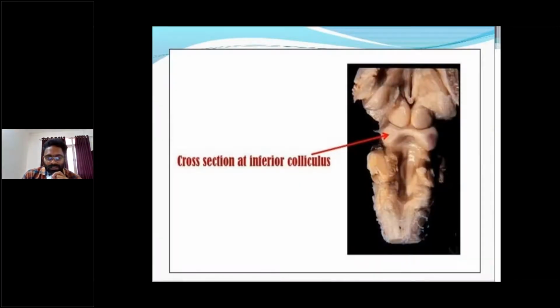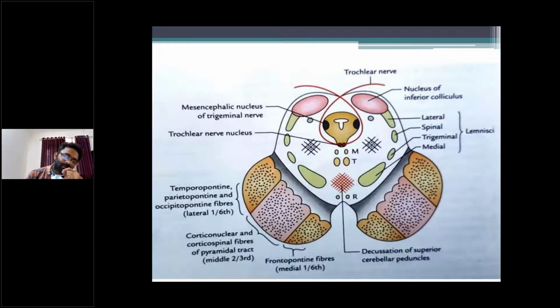First we discuss the cross section at the level of the inferior colliculus. In this picture, a transverse section of the midbrain seen from above. This is anterior, this is posterior, and these are the lateral aspects, right?